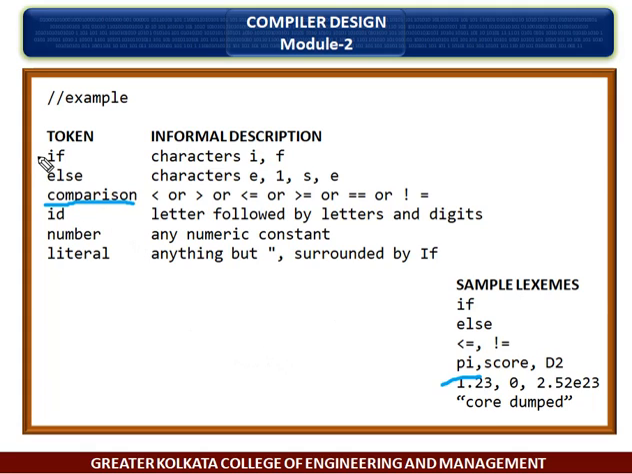This is number 1, number 2, number 3, number 4, and number 5. So these are the things that can be used for sample lexemes. Thank you.